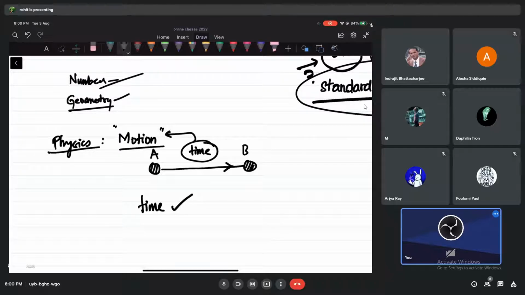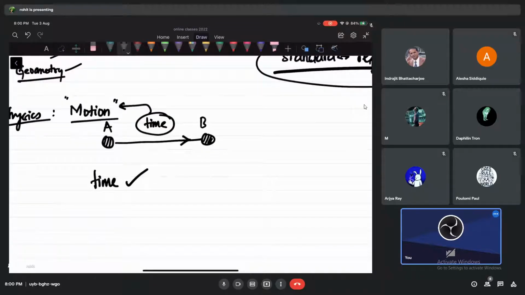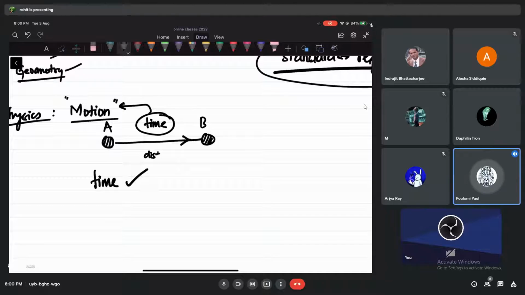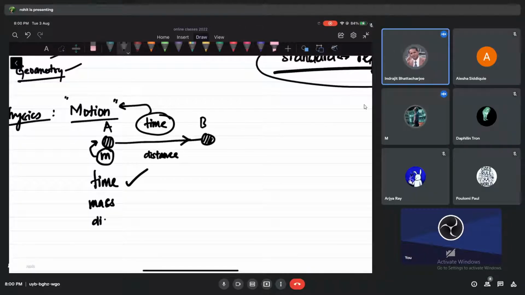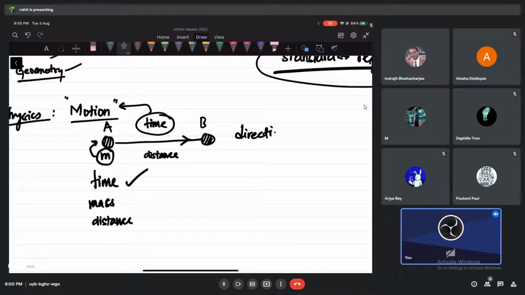Very important. Okay, what else do we need, guys? Sir, mass. Mass, also very good. Mass is very important for motion. What else do you think we need? Speed. Speed comes here. Speed is not fundamental, but the fundamental one is which one? The direction in which it is moving. Okay, direction we also study, no problem with that. But what I want to say is distance, which is nothing but length only. So when you study motion, you need these three things. That is what I'm trying to tell you.